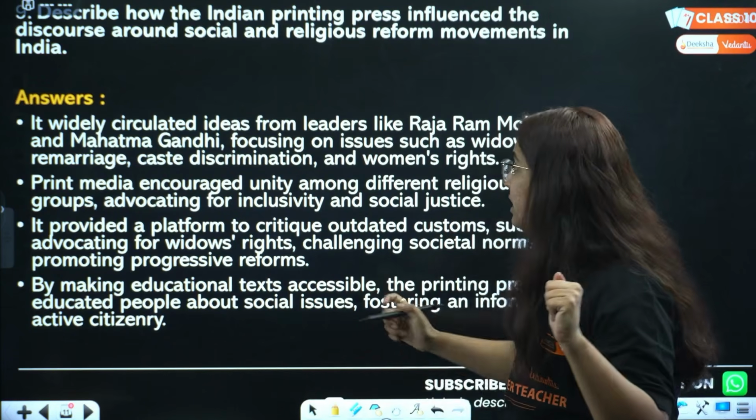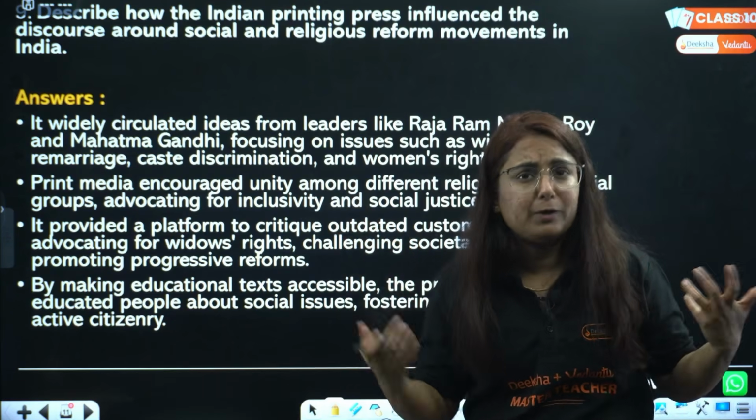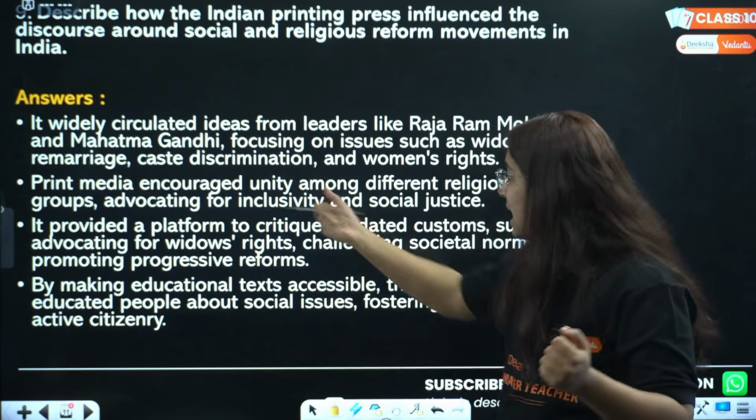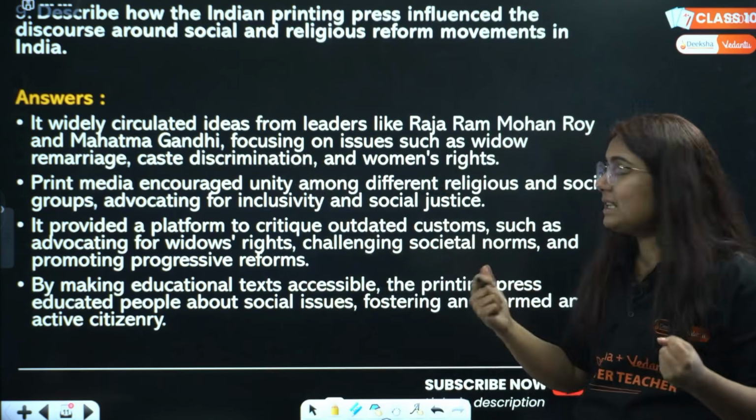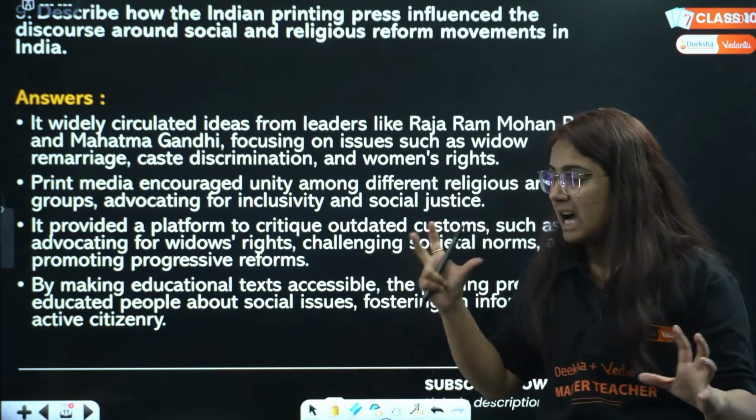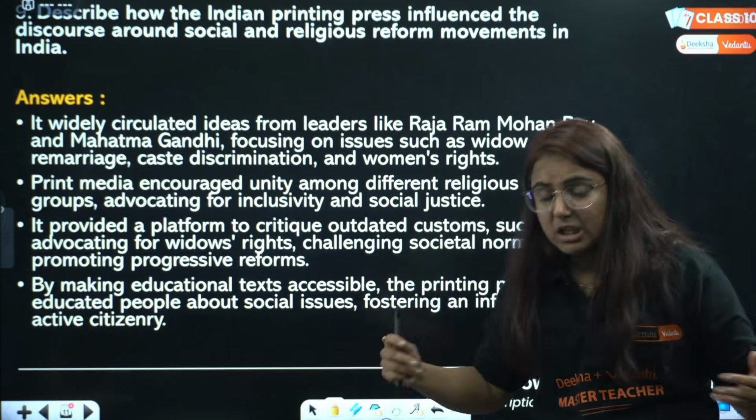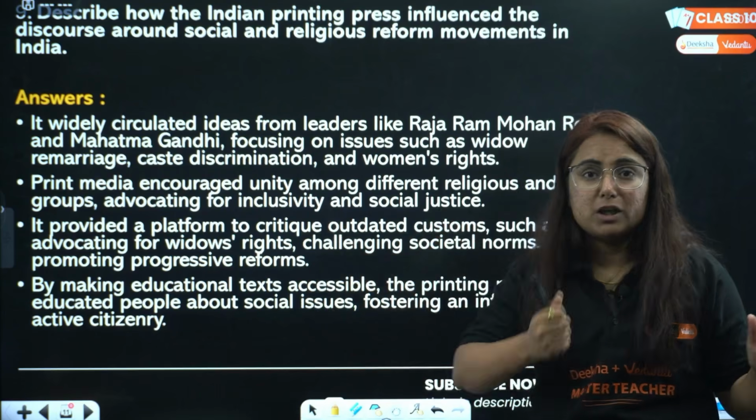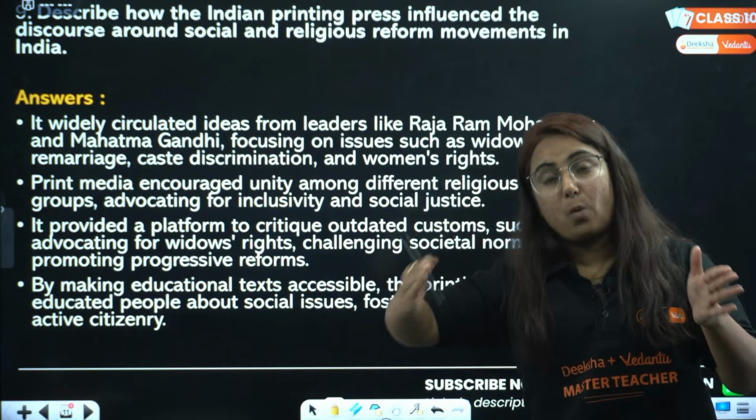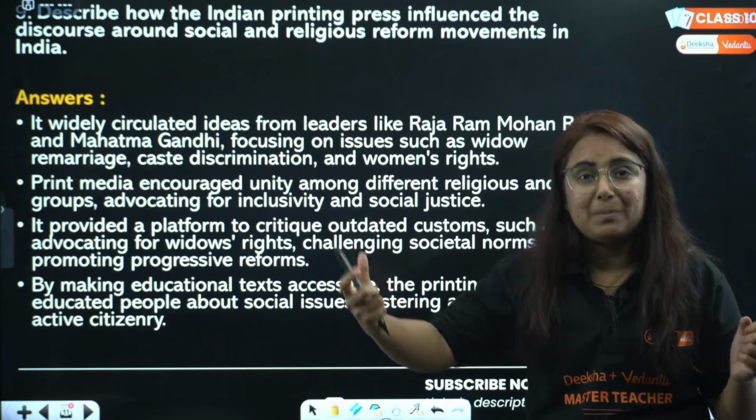If we talk about it, there were certain ideas from leaders like Raja Ram Mohan Roy. We remember him as a social reformer, religious reformer. Mahatma Gandhi, focusing on the issues, like no widow remarriage was allowed, the caste system was so strict, there was the sati system going on, discrimination going on, no right to education for women. So the leaders raised their voice and took the background of pamphlets, newspapers as such.